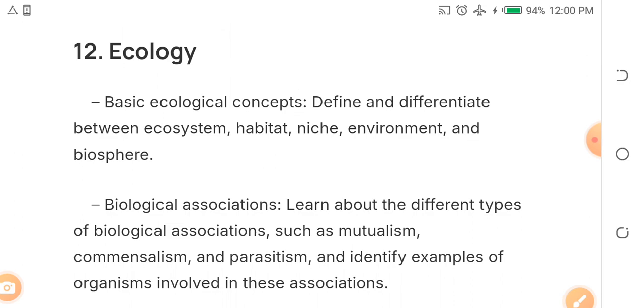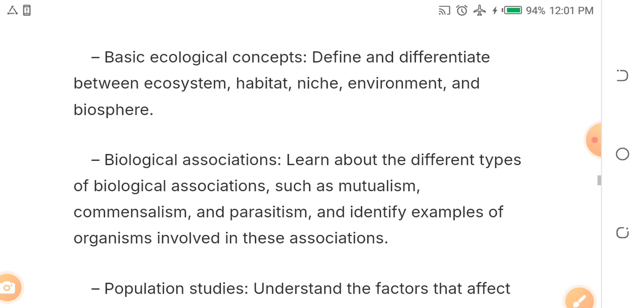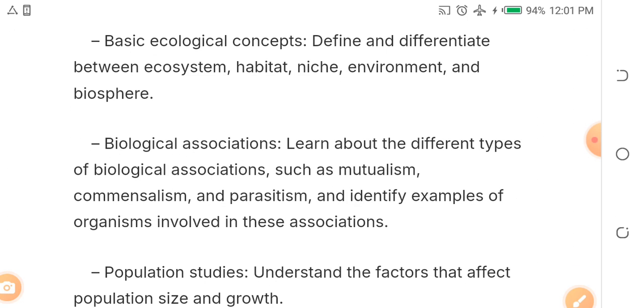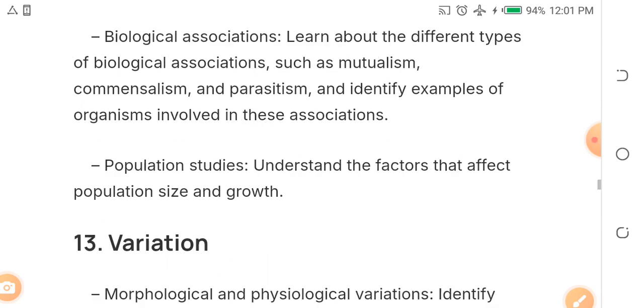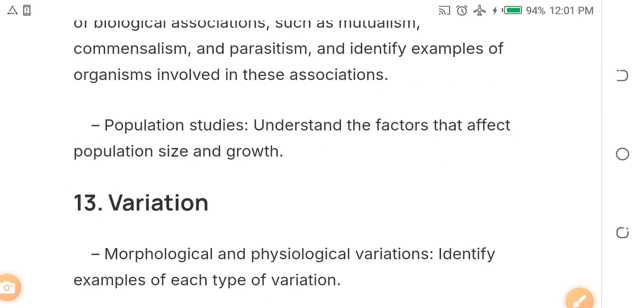The 12th topic is ecology. Say it, ecology. Under it, you study things like ecosystem, habitat, niche, environment, and biosphere. So biological associations like mutualism, commensalism, parasitism, and identify examples, right? Then study population, quadrat, population growth, and all the rest.